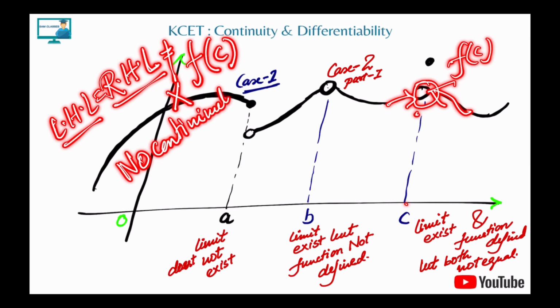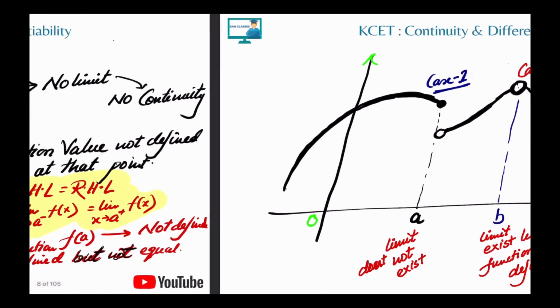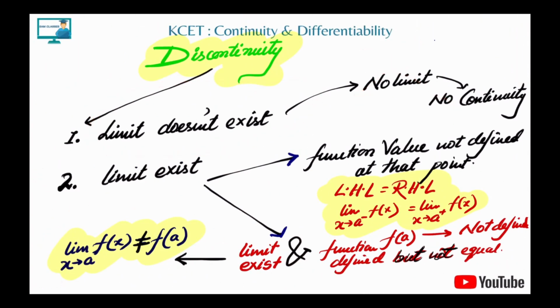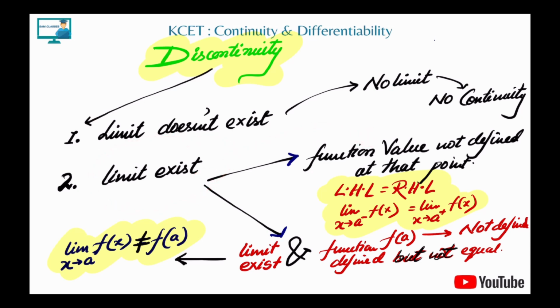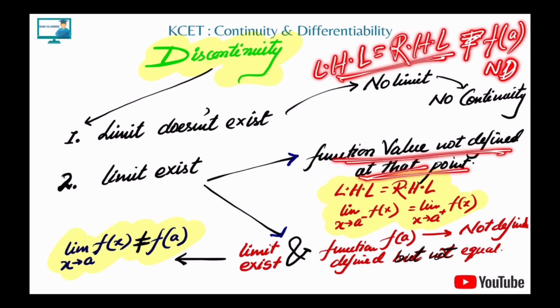Now, if you understand this, we gave three conditions. Again, recapping it. First, if the limit doesn't exist, close your eyes and say no continuity. If the limit exists, then check for two things. What are these two things? The first thing, the function value is not defined. Okay, sir, LHL equal to RHL means the limit exists, but the function value here is not defined. So done. Again, no continuity.